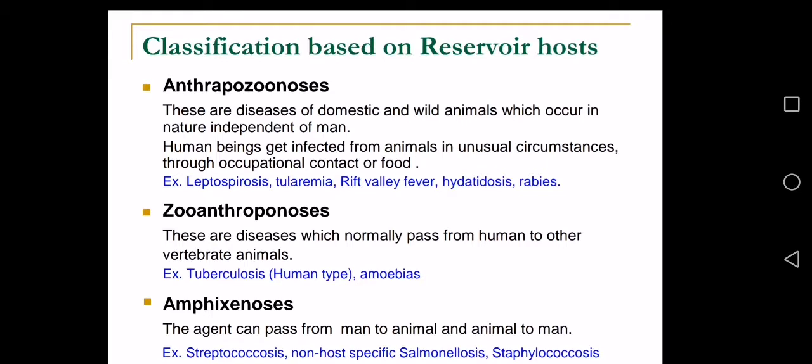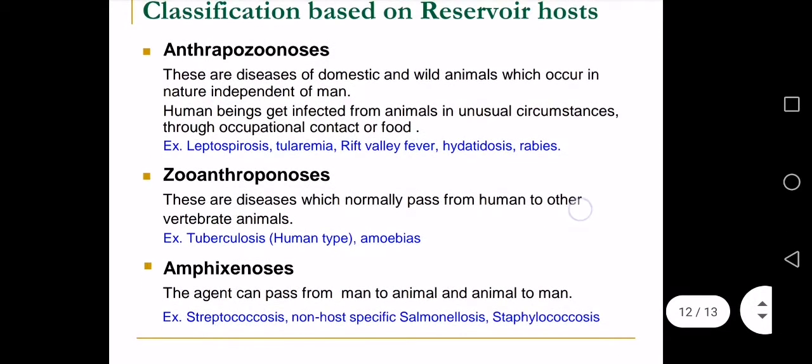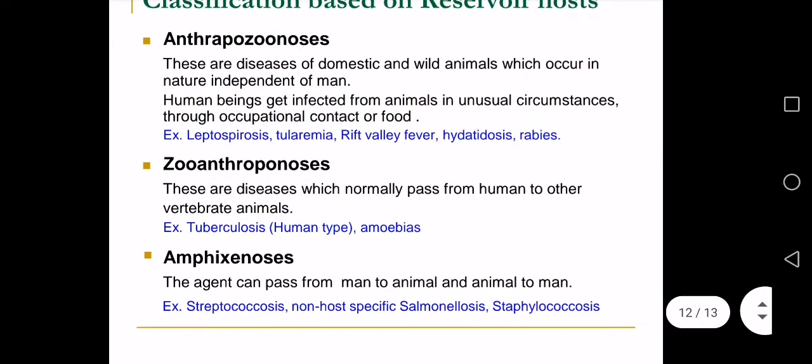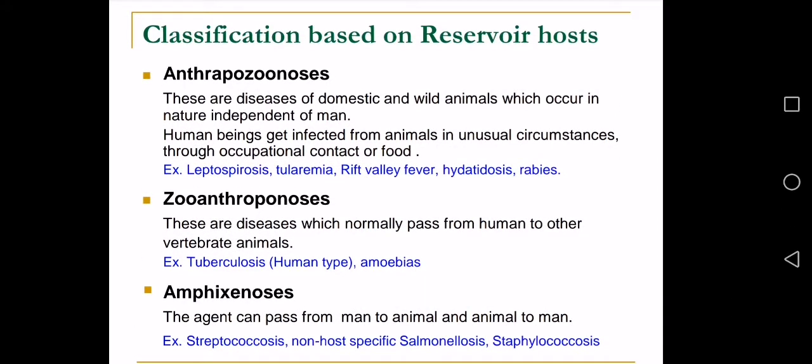So we were describing the classification of zoonoses. Now we are describing the classification based on the reservoir host. On the basis of reservoir host, the zoonosis diseases are classified into the following types. Number one is anthropozoonosis, number two is zoonotropinosis, and number three is amphizoonosis. We will see how these are defined and what they are.